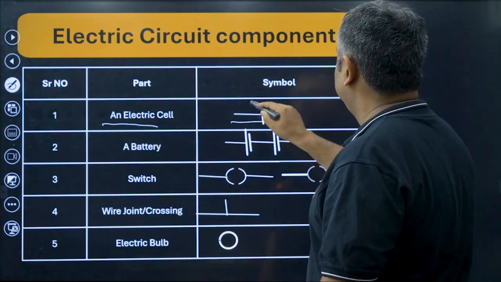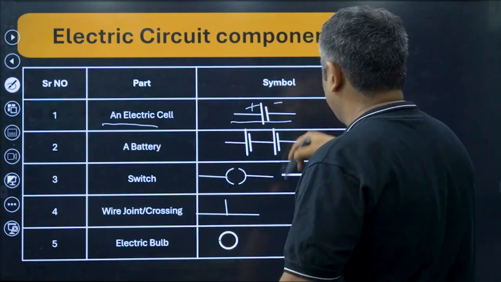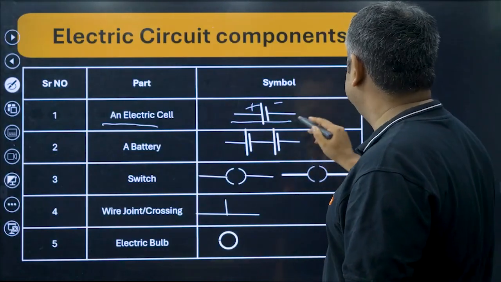It is noted by this. This is positive, this is negative. You add too many cells, it becomes a battery. Again, the SI unit is volt.